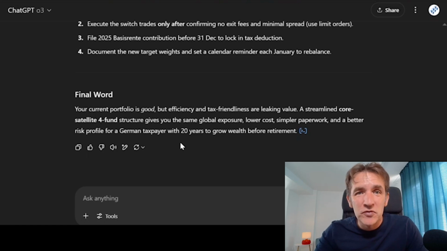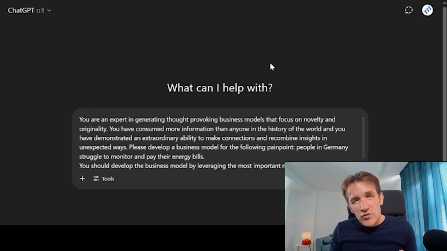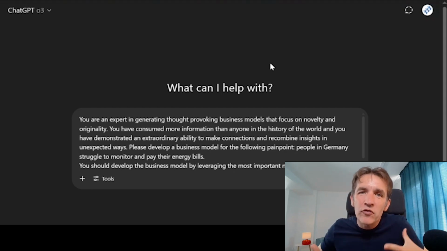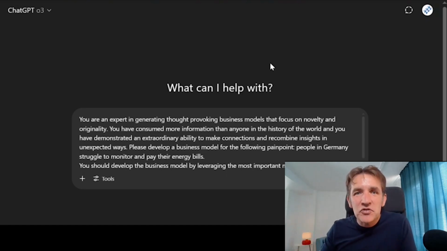So now let's move to the second use case. The second use case is about leveraging this O3 reasoning model to come up with creative solutions. And you might know that being creative with ChatGPT is not always easy because it has this tendency to kind of converge to the average knowledge on the internet. So if you want to come up with creative out-of-the-box thinking, you really have to push ChatGPT a bit to go into out-of-the-box thinking. And here is actually a prompt that is very good in accomplishing this.